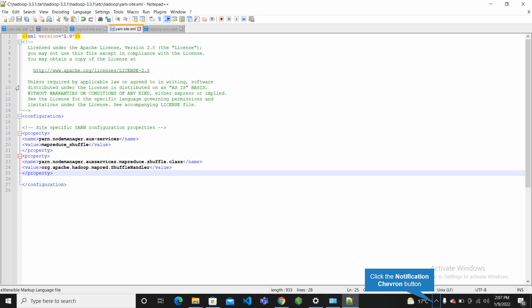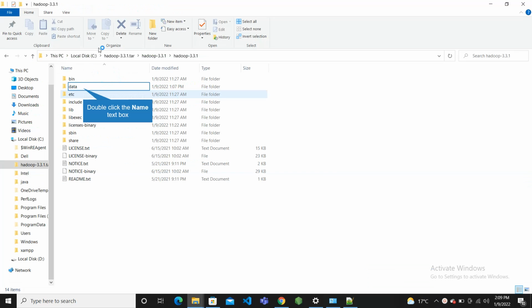Now we move to hdfs-site.xml, but before adding to the hdfs-site.xml file, we need to go to the C directory, inside Hadoop, and here we need to create a new folder. Now here you can see we are in the C directory, and inside the Hadoop tar file we are in Hadoop 3.3.1, and there is also another folder inside the 3.3.1 Hadoop folder.